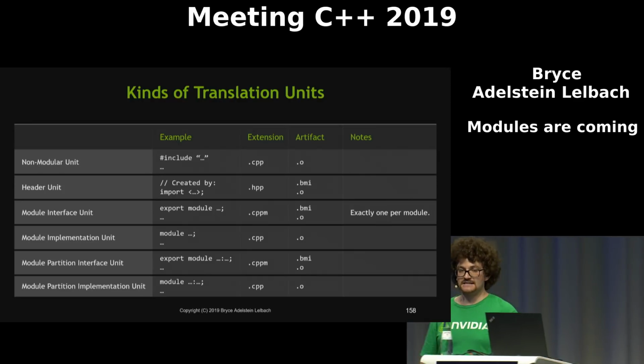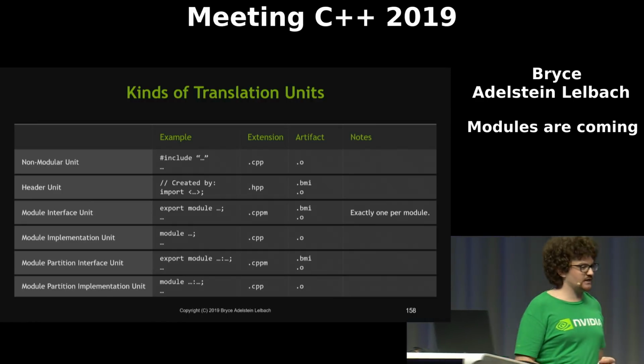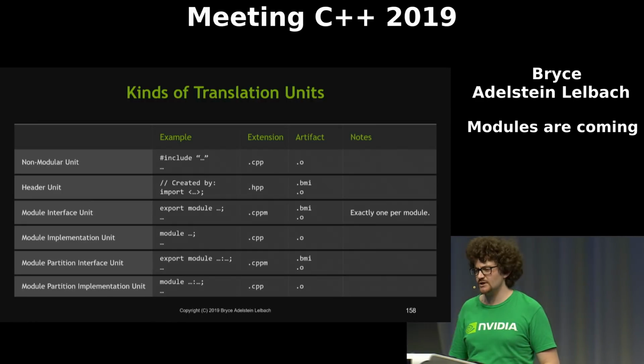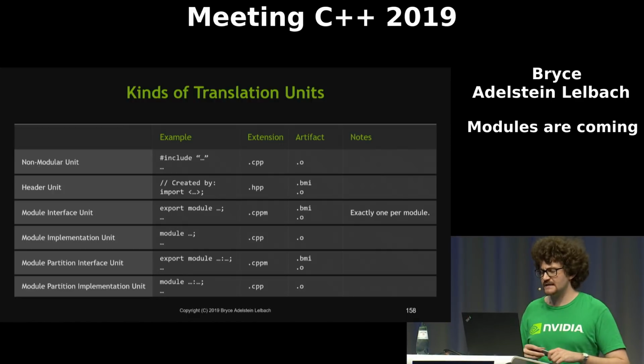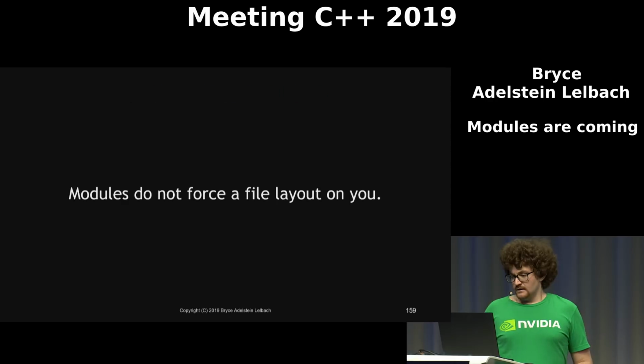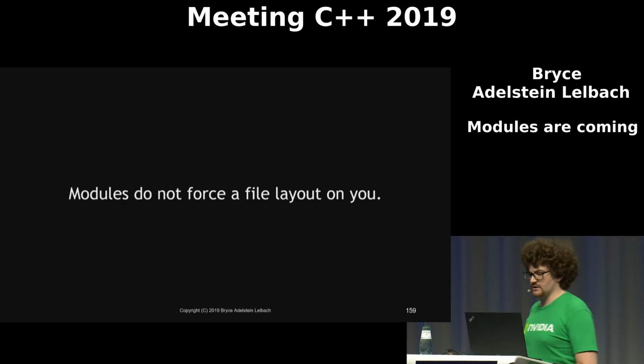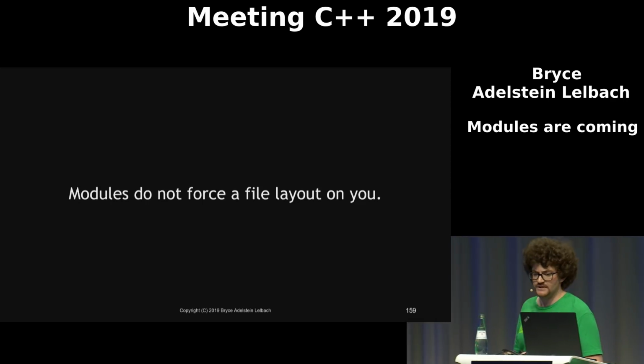There are now 6 types of translation units in C++20, although partition interface units and partition implementation units are essentially just a subset of interface units and implementation units. The important takeaway here is that modules don't force a particular file layout on you. With module private fragments and module partitions, you have a great deal of control over how you structure your modules.